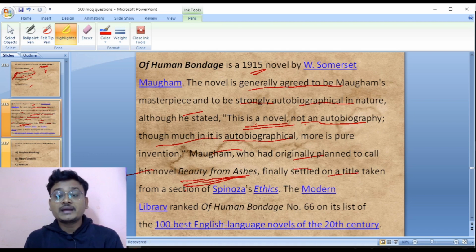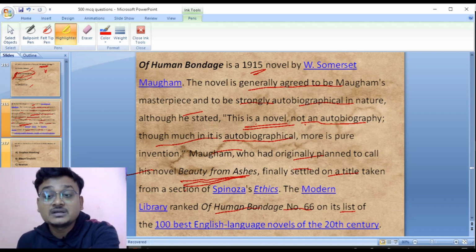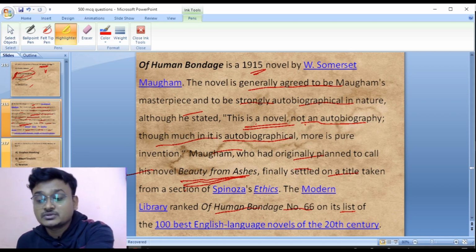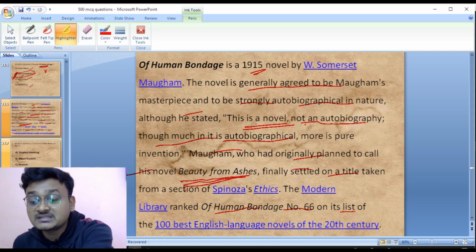The Modern Library ranked Of Human Bondage number 65 on its list of the 100 best English language novels of the 20th century. So Of Human Bondage is a famous novel written by William Somerset Maugham, published in the year 1915. He said that this is a novel, not an autobiography, though much in it is autobiographical, more is pure invention. The first title he planned was Beauty from Ashes. So Of Human Bondage was written by William Somerset Maugham.